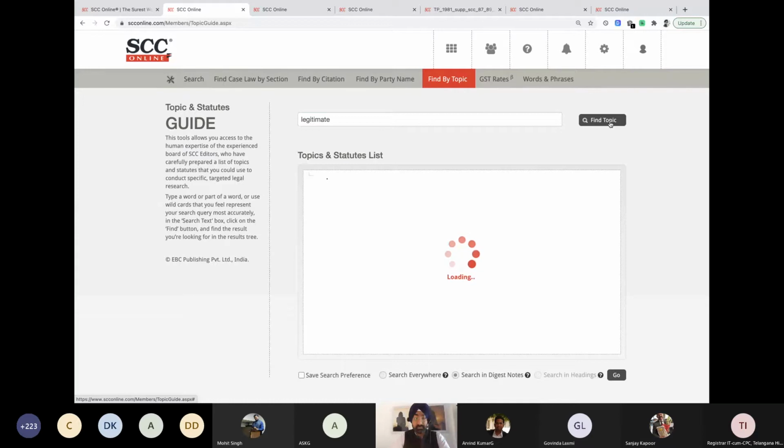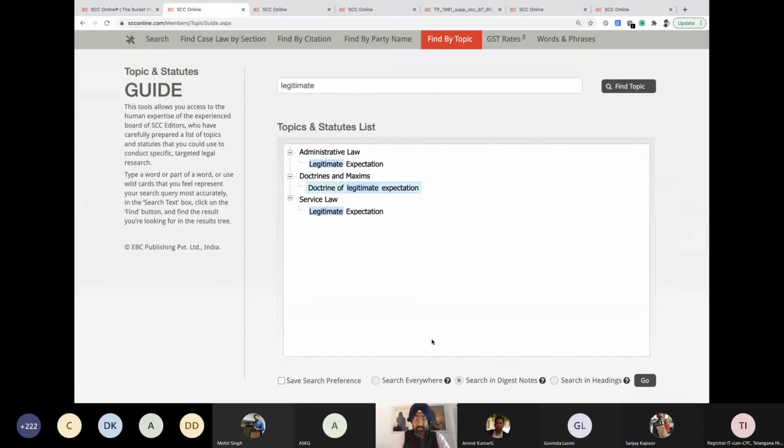So legitimate expectation comes under three things: administrative law, legitimate expectation, doctrine. I like to have it in doctrine and maxims, under the doctrine of legitimate expectation topic. Correct. Okay, so I can click on this, and now before I do a search,